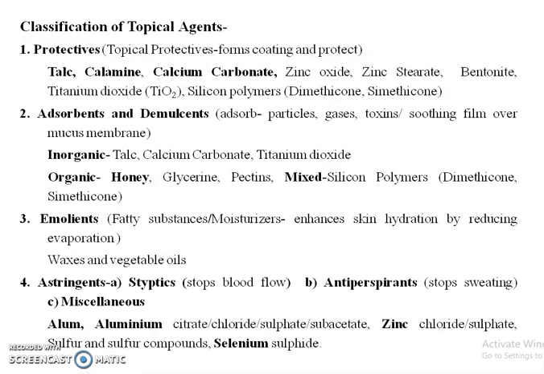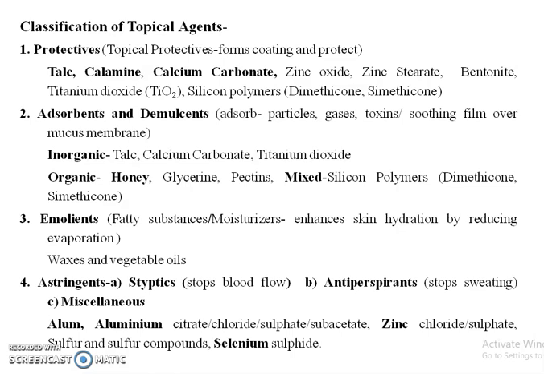Now the first one is the protectives. The protectives are also called the topical protectives, which form a coating and protect the site of application. The examples are the talc, calamine, calcium carbonate, zinc oxide, zinc stearate, bentonite, titanium dioxide, and the silicon polymers such as dimethicone and simethicone.